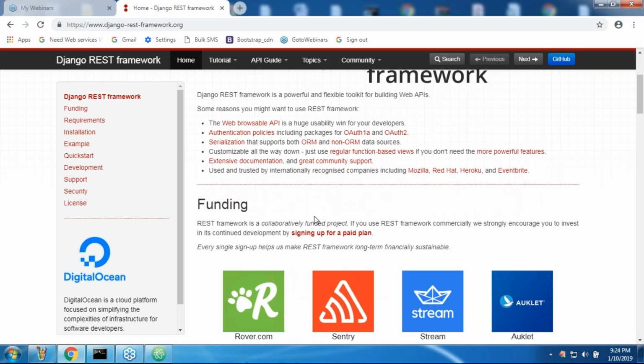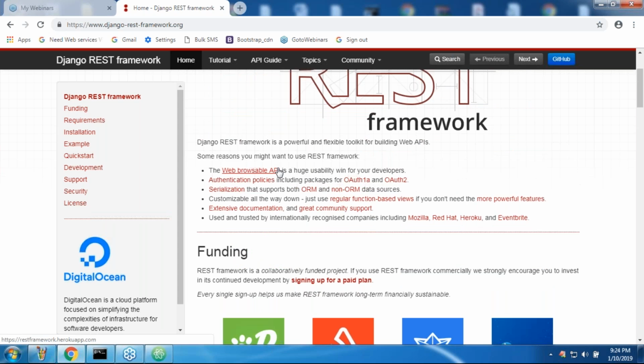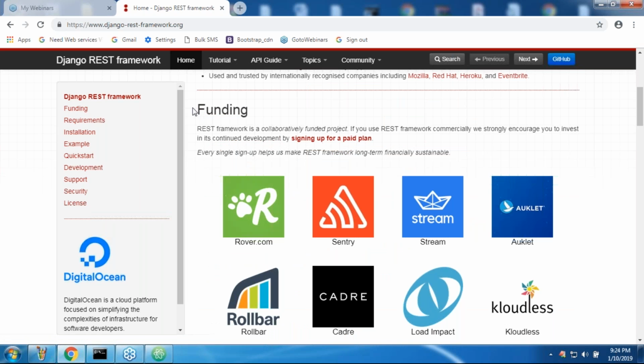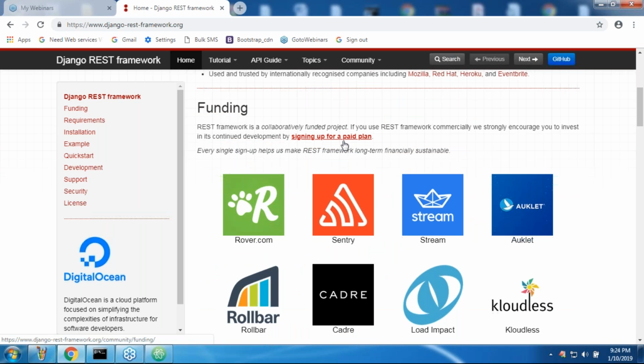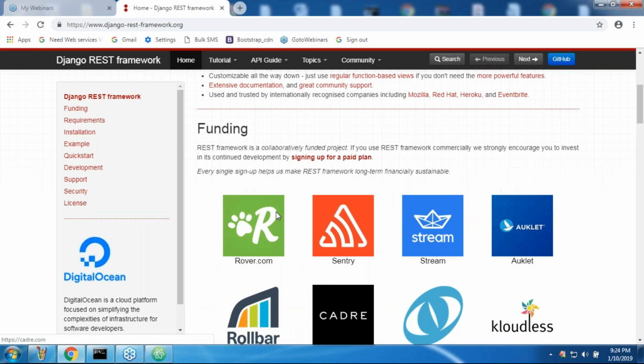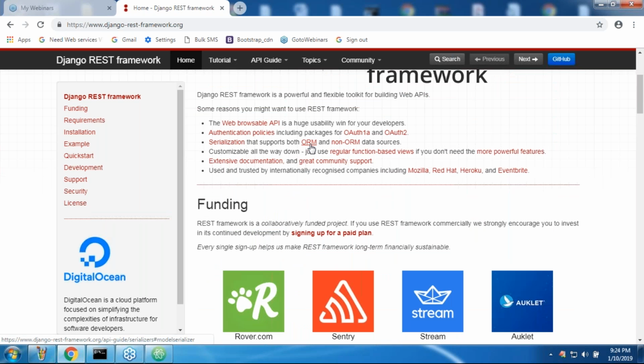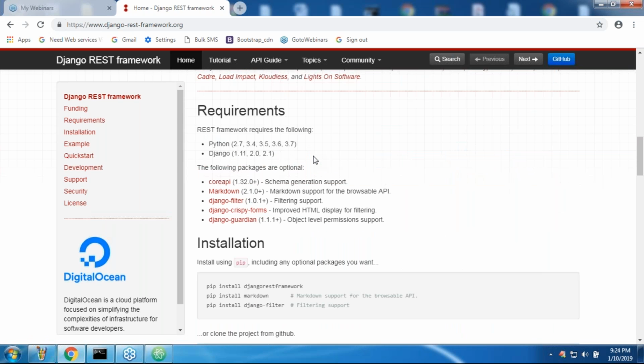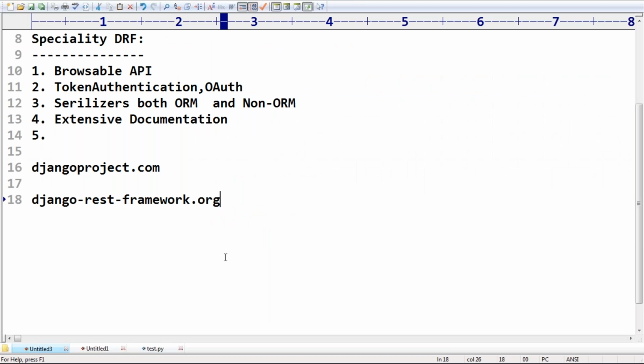Next, funding. I told you, it is an open source community. If any persons want to provide funding, they can do that. These people provided funding to develop this web framework. It is not paid, it is a free version only. You are not required to pay a single paisa. It is not part of Django. It is a completely third-party framework to develop web APIs for our Django applications. Sima, are you getting?